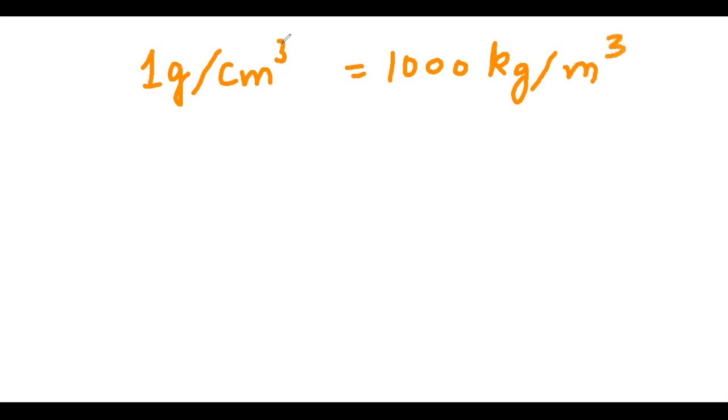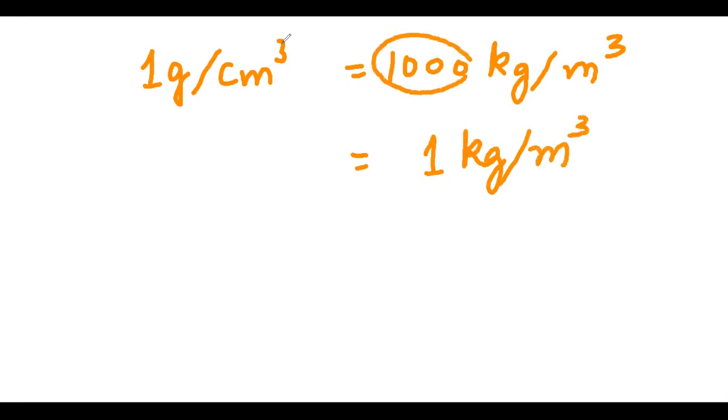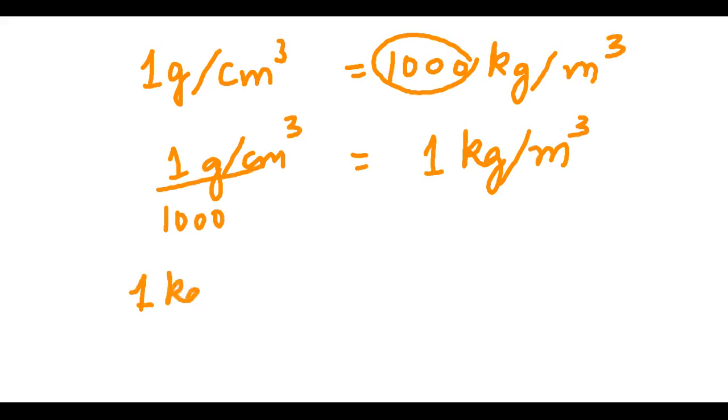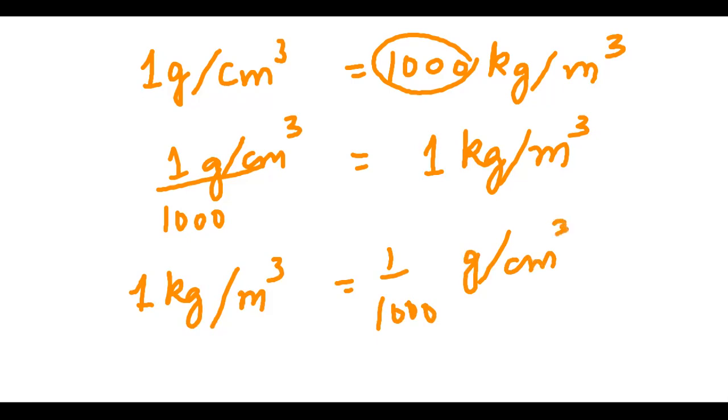It can also be written as 1 kg per meter cube. This 1000 was a numerator. When it comes to the left side, it will come in the denominator. This you must have done in your mathematics also. So it will come as 1 by 1000. So you can say that 1 kg per meter cube is 1 by 1000th of gram per centimeter cube.